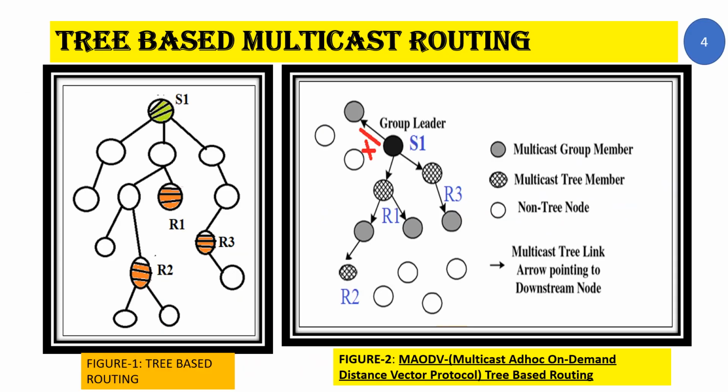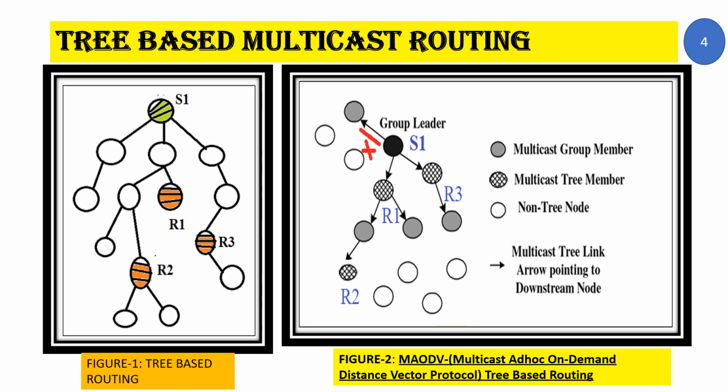Now let us see about tree-based multicast routing a little bit in detail. Let us consider the first diagram towards the left hand side. Normally the root node forms the sender node and the intermediate nodes or the leaf nodes form the receiver nodes. In this example, R1, R2, R3 all are intermediate nodes, but your leaf nodes also can be the receiver nodes. The communication is majorly from top to bottom. Only a single direction communication takes place from top to bottom. From bottom to top, communication will not take place in tree-based structure.